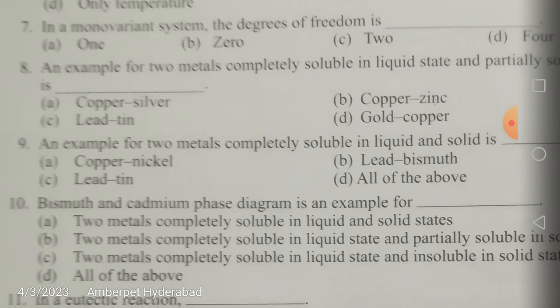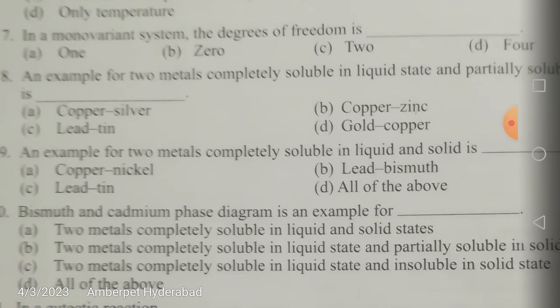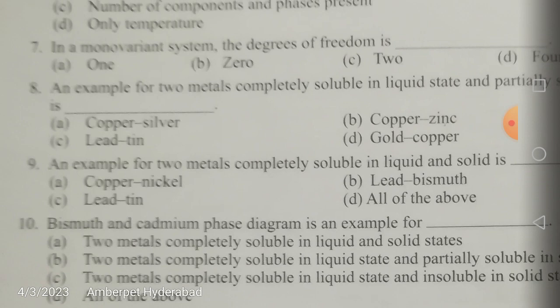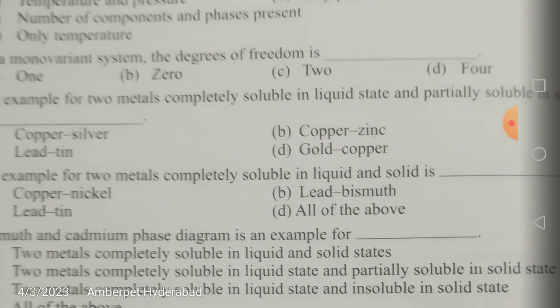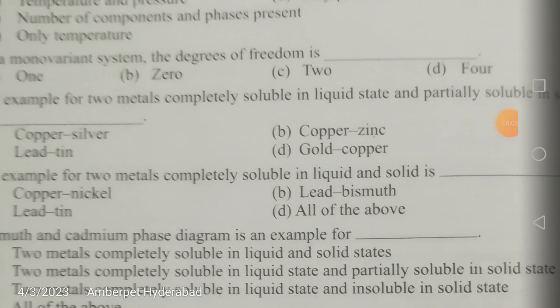for your exam. Now, in a monovariant system, the degrees of freedom is... so he is clearly saying that it is monovariant. So, what should be the degree of freedom? It should be 1. Yes or no? 0, 2 and 4 cannot be the answers. So, the correct answer is 1.